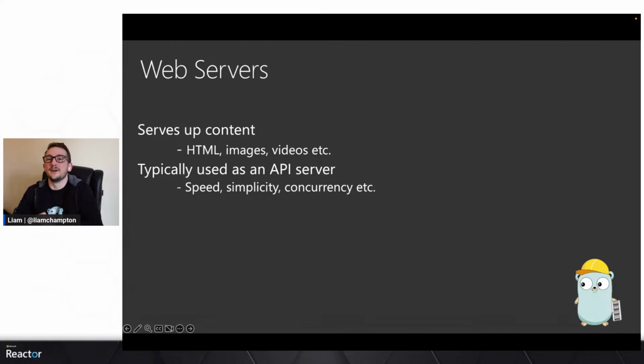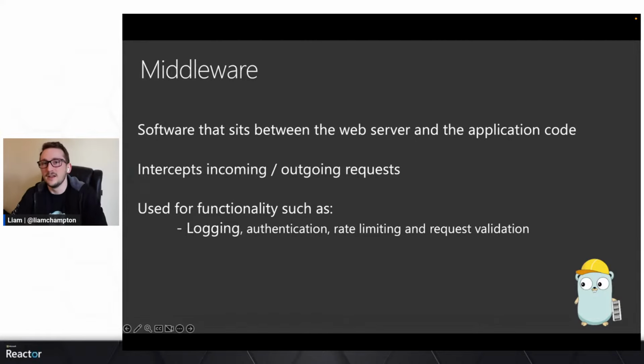Now, you're going to say, Liam, you can't just do that. What about middleware? Well, middleware is also another key fundamental part of a web server. Now, middleware is software that sits between the application code and the web server. So it sits just in the middle. It's that middle pillar. Now, there's a big reason for that. And security is pretty much one of the main fundamental reasons, right? So it intercepts any request that comes out of the web server and any request that's coming into the web server. It intercepts that in the middle. Now, we use this for logging, authentication, rate limiting to stop things falling over, and request validation.